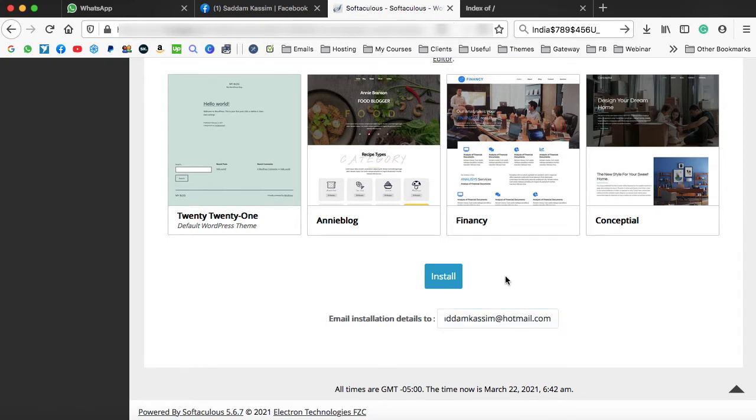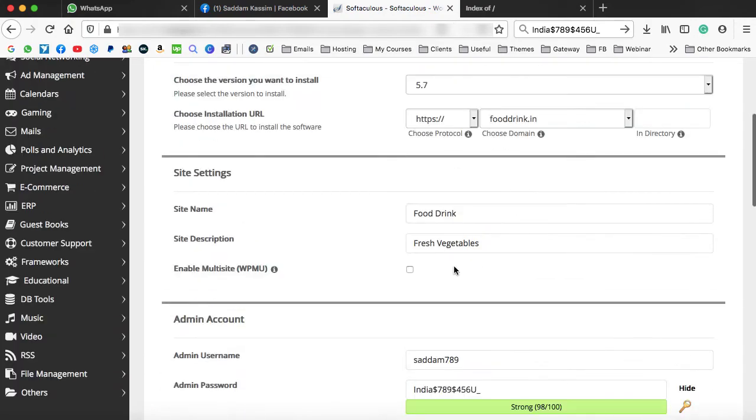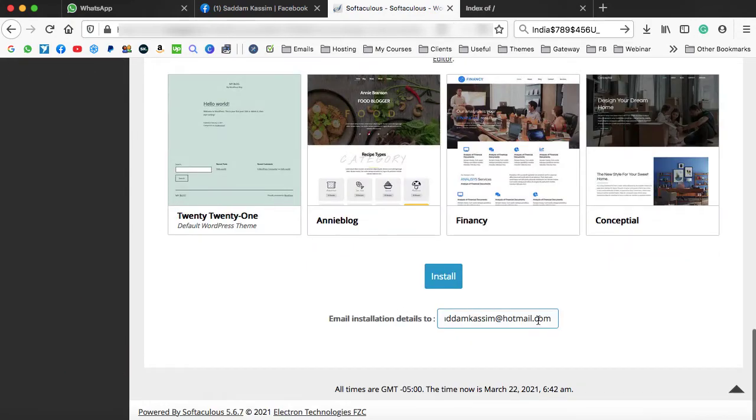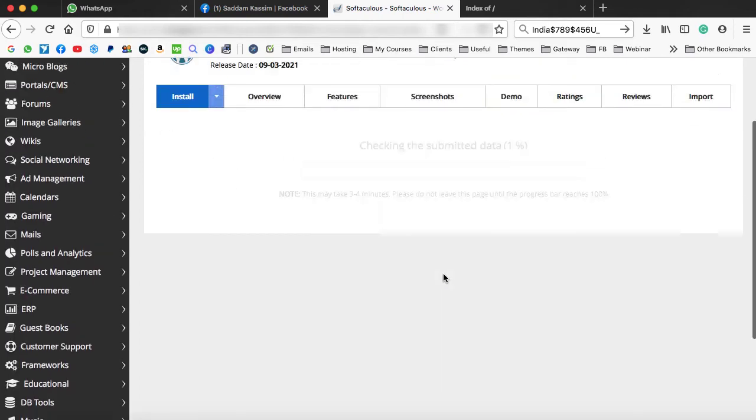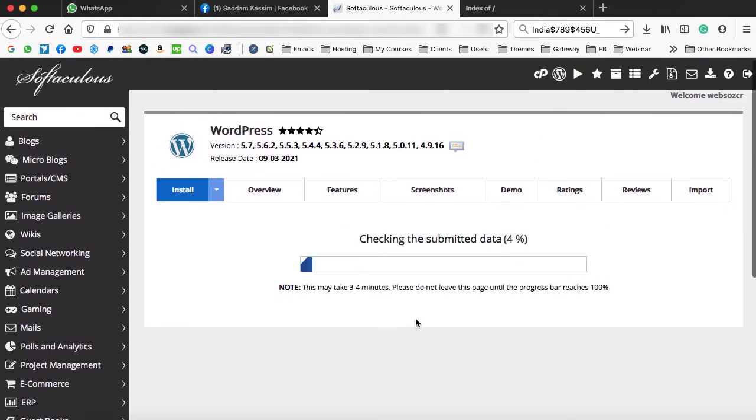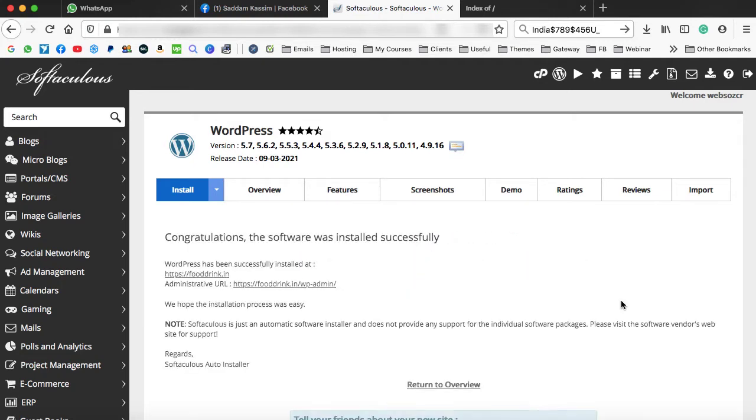So whatever the installation details we have filled at the top over here, all those details will be sent onto this email address. At last, we need to click on install. So the WordPress installation process has been started, and it will take a couple of minutes to install WordPress onto the domain name. The WordPress software has successfully been installed and activated onto our domain name, that is fooddrink.in.